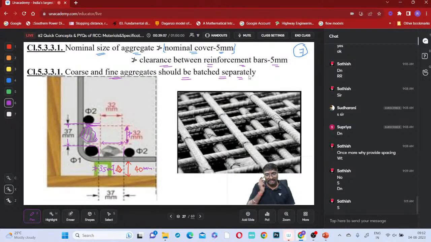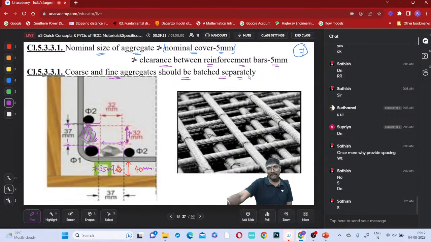When you take the weight of coarse aggregate and fine aggregate of the required values upon calculation of mix design, they will be taken separately. Don't take the weight of coarse aggregate and fine aggregate together. You take the weight of coarse aggregate separately, and the weight of fine aggregate separately. Are these points clear, everyone?